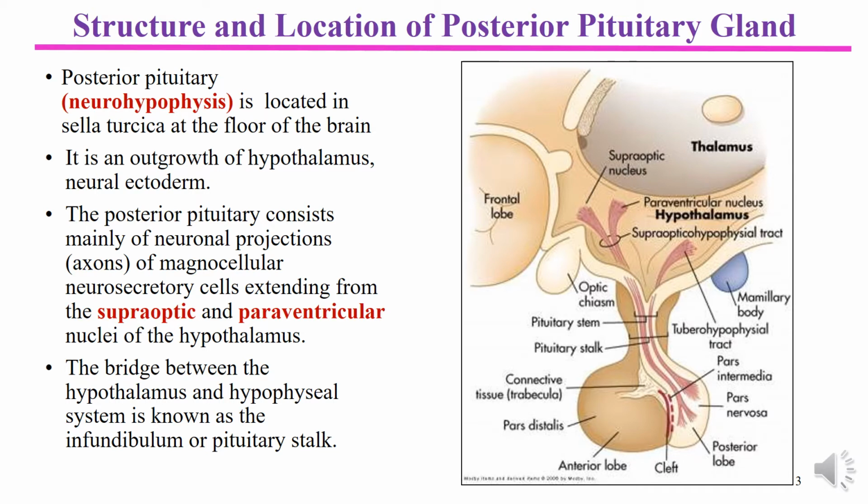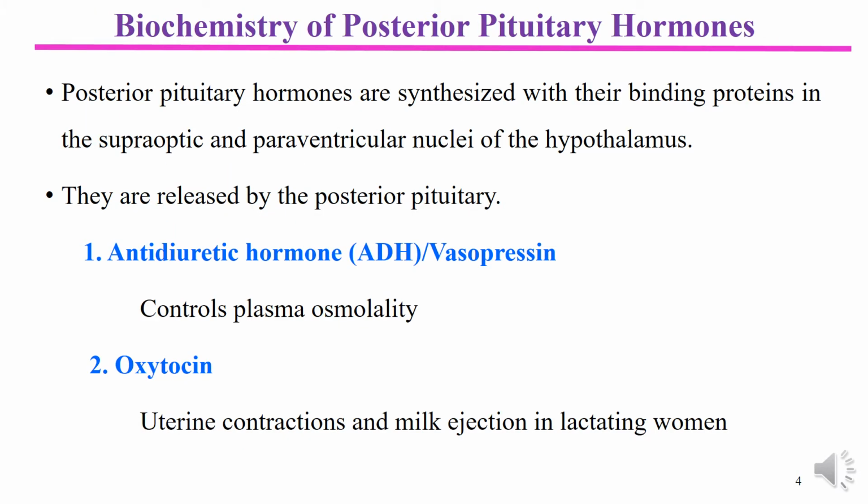The two hormones, as I already mentioned, are the secretion of the supraoptic and paraventricular nuclei, and they are actually synthesized within the vicinity of the hypothalamus, but as they are released by the posterior pituitary, they are considered hormones of the posterior pituitary gland. They are synthesized with their binding proteins within the supraoptic and paraventricular nuclei of the hypothalamus.